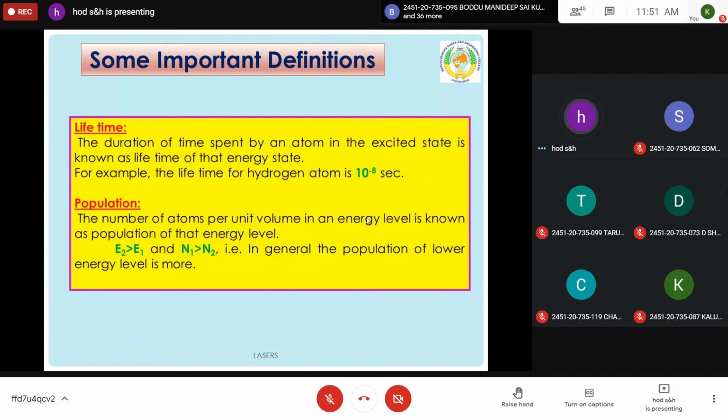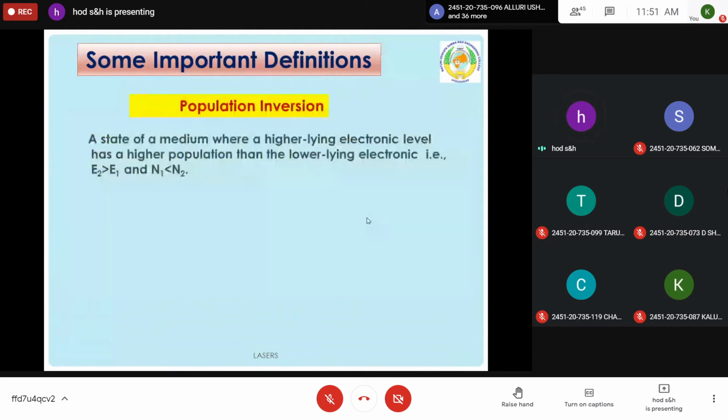Is it okay? Yes, sir. Then you take this one. Please take the diagram also.